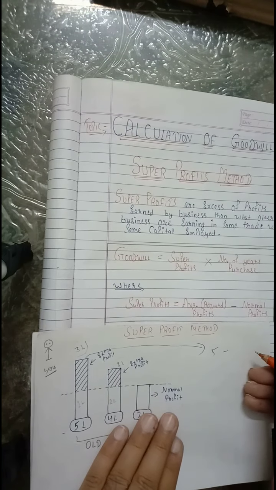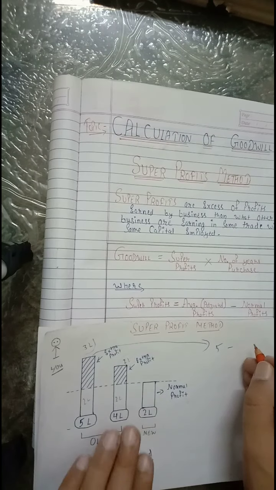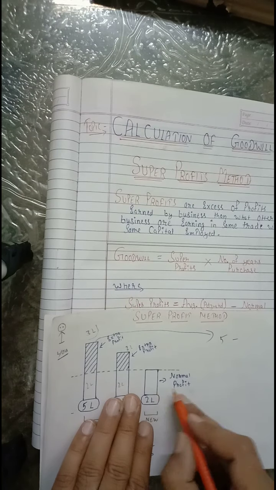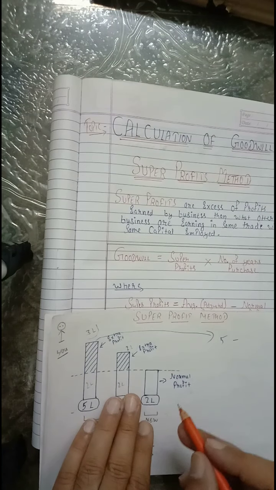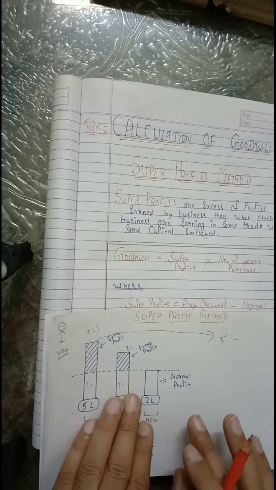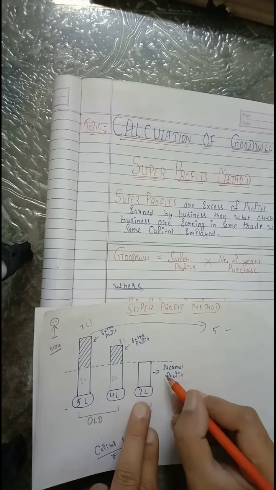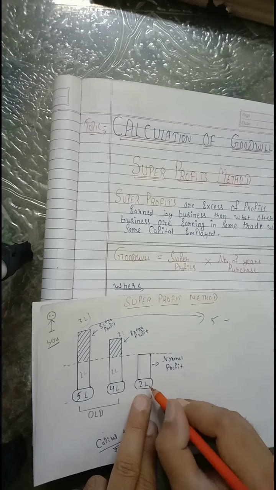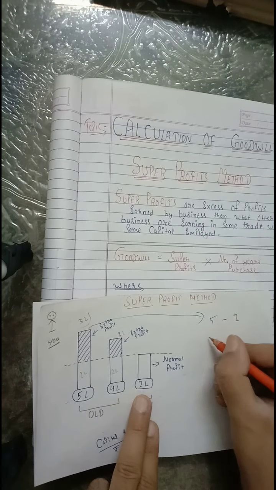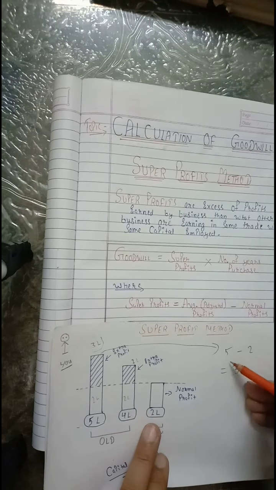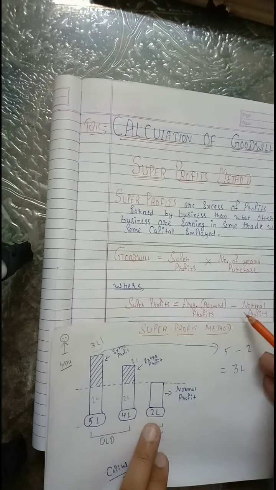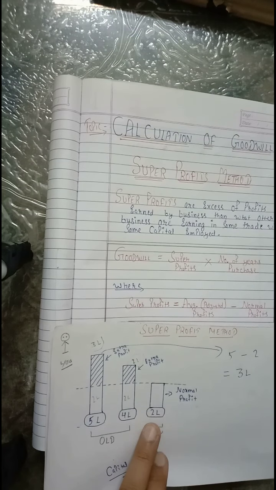minus normal profit. Normal profit means what others are earning in the same trade with same capital, or what a new player will earn with the same capital employed in the same trade. Now see, the normal profits are given in this example 2 lakh. So super profits are 3 lakh, right? Average profits or actual profits minus normal profits, right?